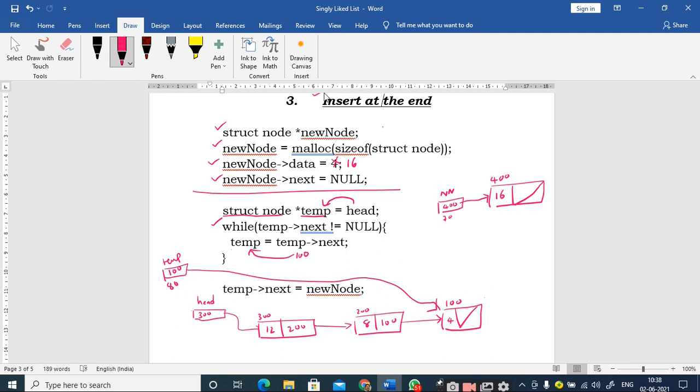Now I should change the value of this last node, such that the next part of the node present at 100 should point to the new node. I should make a pointer like this. So for this, I have to store the new node address inside the next part of the last node. How can I access the address of the new node?